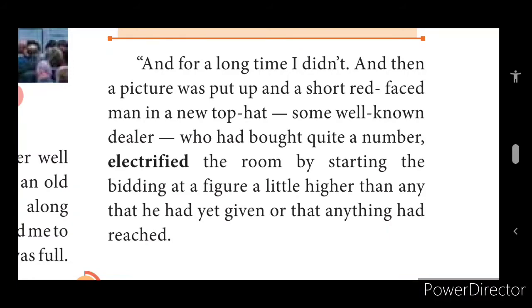The moment the picture was placed, he started with a high amount that electrified the room. The fellow was a known dealer. That's why he started hiking the amount. At a stretch, he started hiking the amount, and that electrified the room. Electrified in the sense, people were shocked by listening to the amount that he had stated.